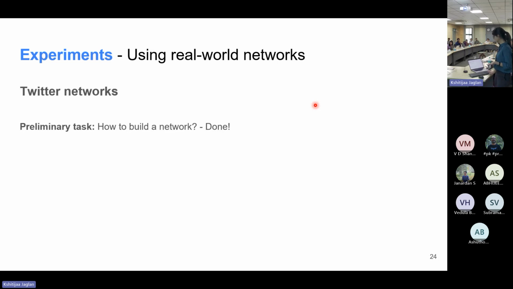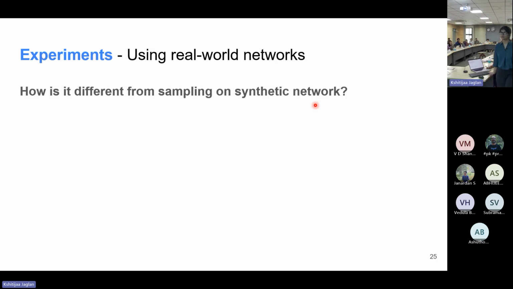The second task was simply sampling it, and for sampling we use the same thing, maximum adjacency search. But it is also important to understand how sampling in this network is different from sampling in the synthetic network. The first key difference is direction itself. In Twitter, we have directed edges coming from the person interacting with the tweets to the author of the tweets. So intuitively, in the sampled network we are looking at people who are being influenced by me, for example, because they are interacting with my tweets.